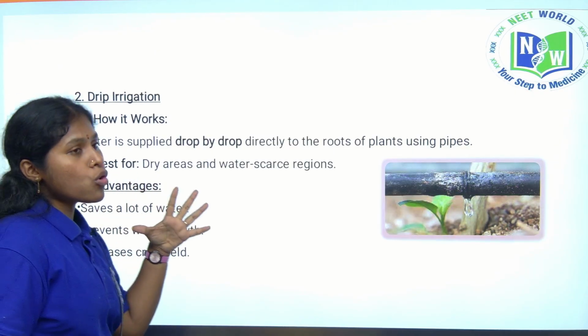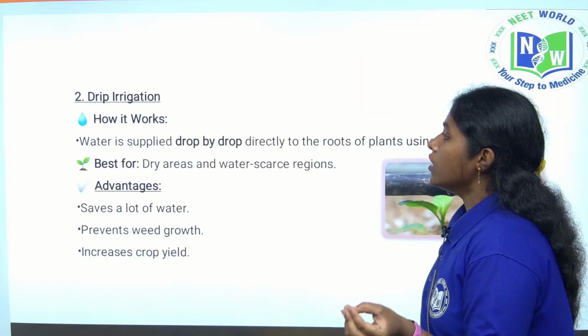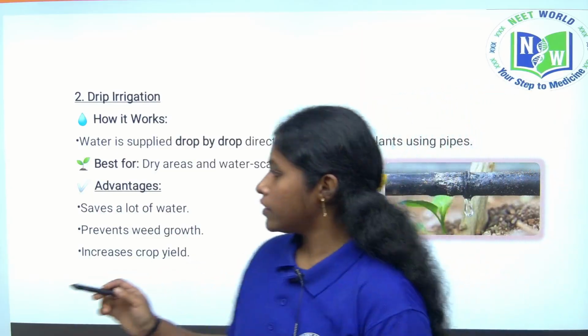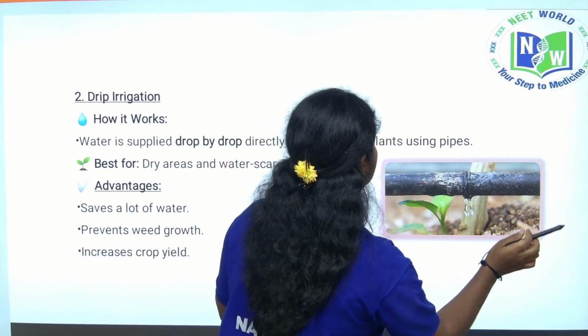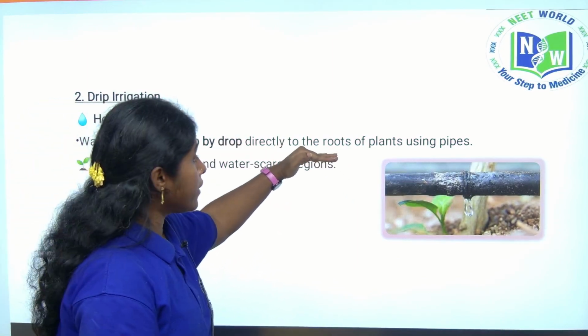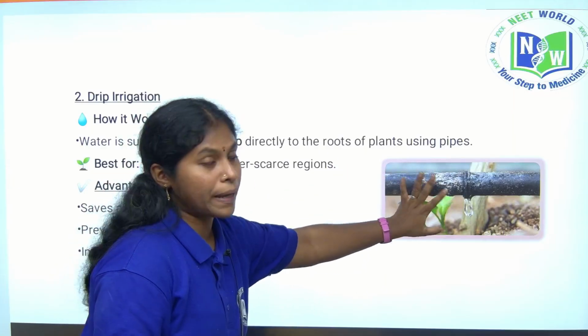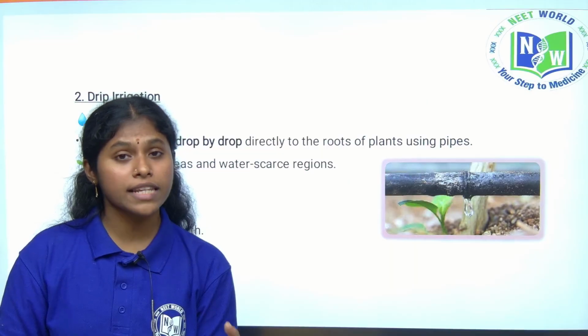Next, drip irrigation. Drip irrigation is mostly used in regions where there is scarcity of water. Look at this, this is how drip irrigation works. Water is supplied drop by drop directly to the roots of plants using pipes. Thereby we reduce unwanted plants like weeds.